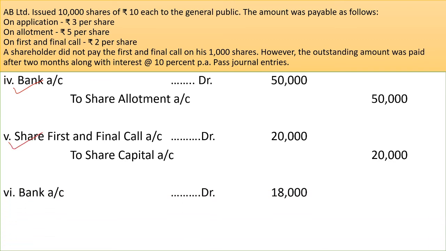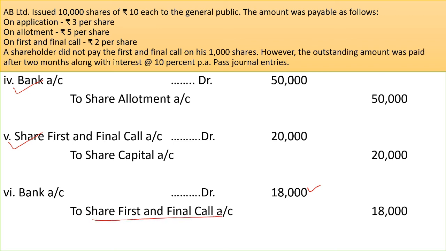Now in this 6th journal entry, here calls in arrears account is not opened. Bank account will be debited with rupees 18,000, 9,000 at the rate of rupees 2 per share. Okay, and to share first and final call account will be credited with rupees 18,000. Now focus on this point. In the 5th journal entry, share first and final call account is debited with rupees 20,000, but in the 6th journal entry it is credited with 18,000.